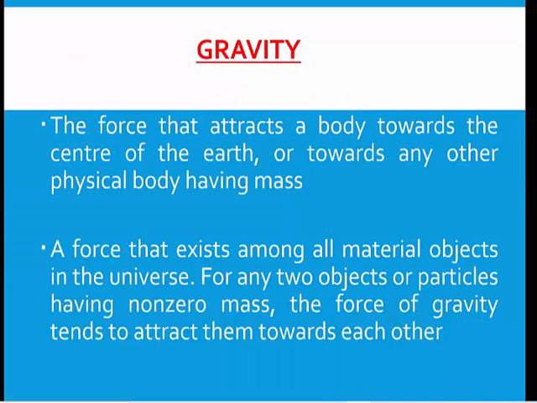So gravity is a force that attracts a body towards the center of the earth. Remember that the object is not coming towards the surface of the earth, but eventually its aim is to go to the center of the earth. It cannot go because we have a surface. But every object, if you throw it upwards, then it wants to come down towards the center of the earth. That force with which these objects are being pulled towards the earth is known as gravity.